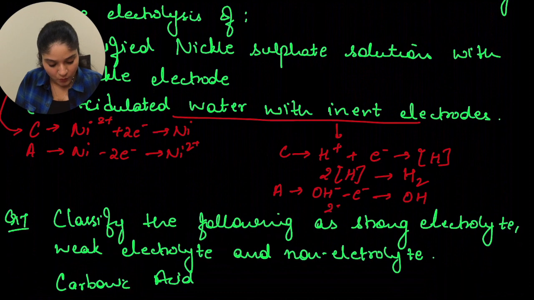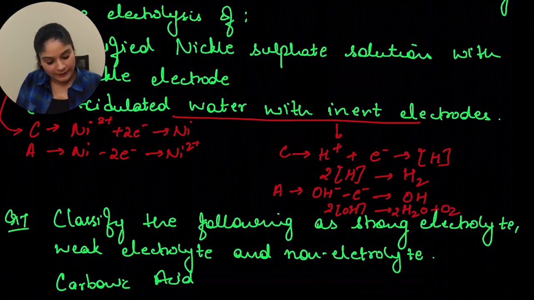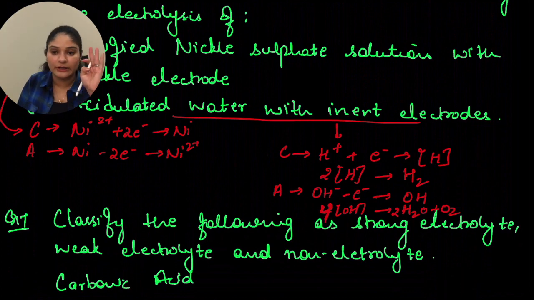Then 2 of OH combine together to give you water plus oxygen. Actually this should be 4 of hydronium. So 4 of hydronium will combine together to give you 2 molecules of water and 1 molecule of oxygen.